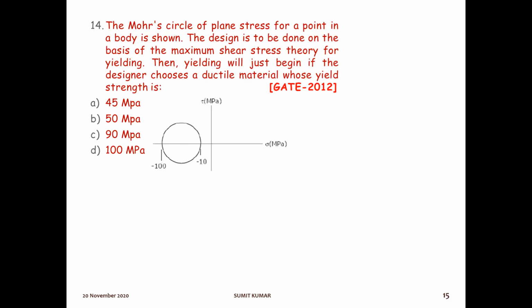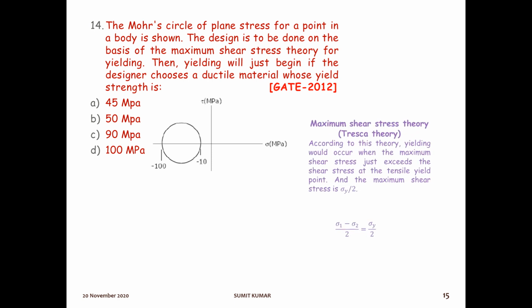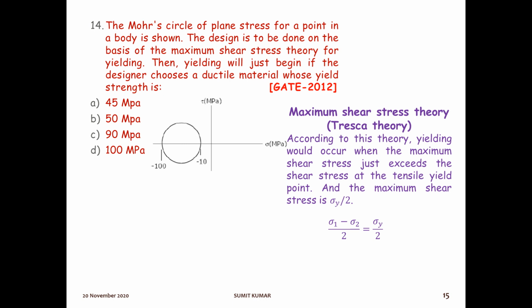Here the next question. The Mohr circle of a plane stress for a point in a body is shown. The design is to be done on the basis of maximum shear stress theory for yielding. Then yielding will just begin if the designer chooses a ductile material whose yield strength is what. So we have read the maximum shear stress theory, which is this one. As per this theory, sigma 1 minus sigma 2 is equal to sigma y, that is, the yield strength is the difference of the principal stresses.